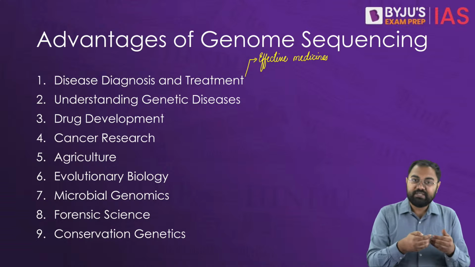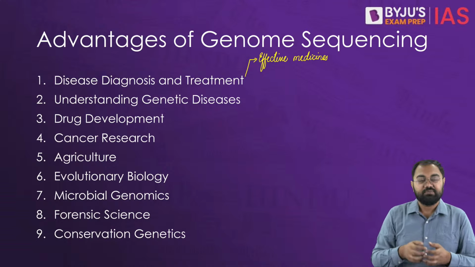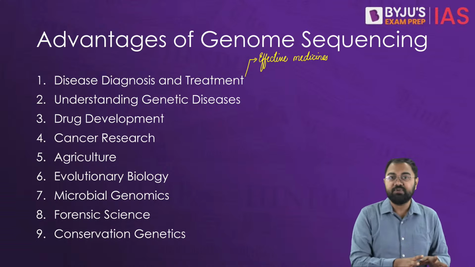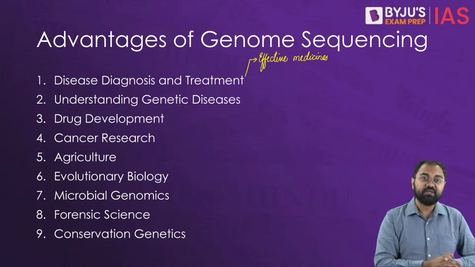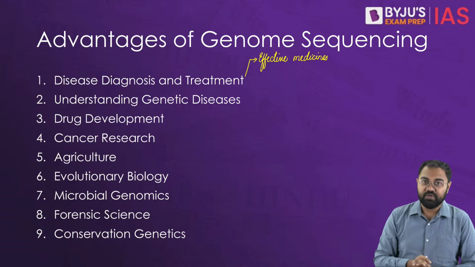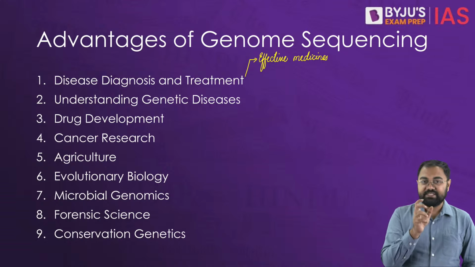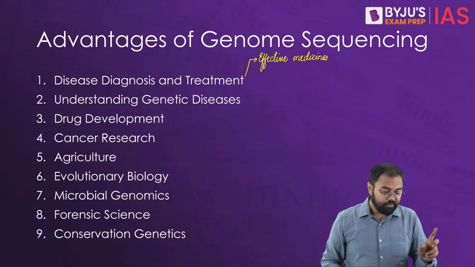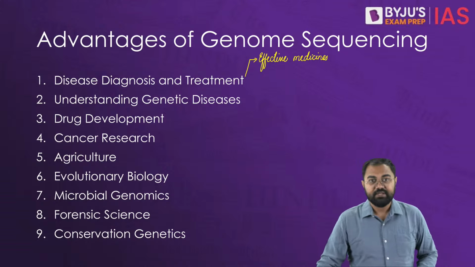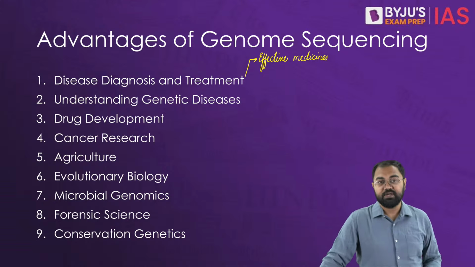So although it has been seen to be very effective, with very high efficacy on the Indian population, the same medicine or the same vaccine may not have the same effect on populations of other parts of the world. Because of the genes, making precise medicines, making effective medicines, is possible with the help of genome sequencing. That's why it will help us in making genome precise medicine.